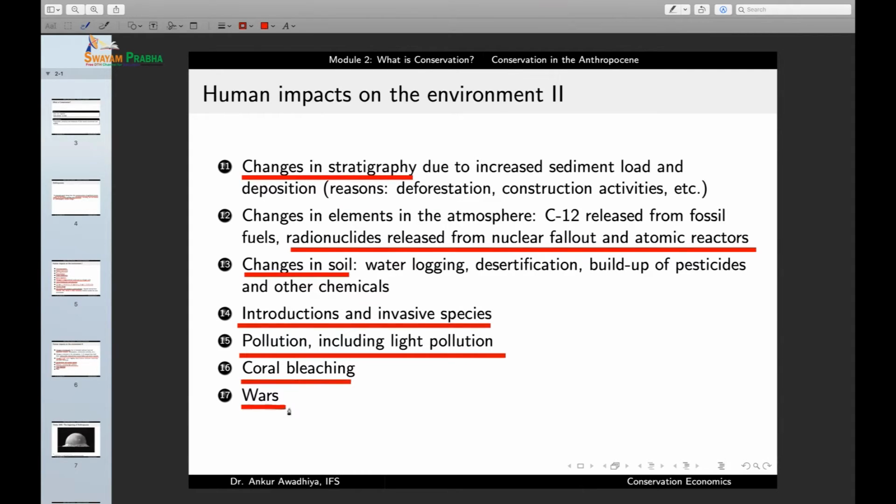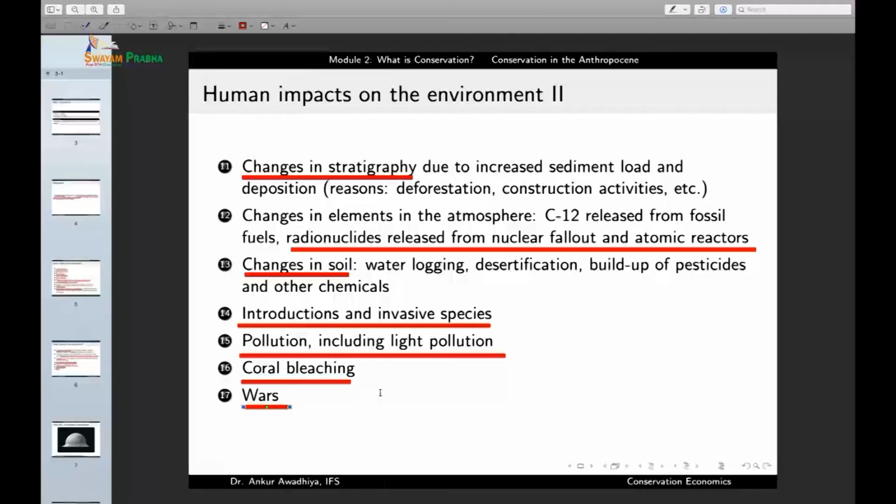One more impact is wars. And wars are not just tragic from the human point of view, but they are also tragic from the environmental point of view because they release massive amounts of noxious substances into the environment, which leads to a massive decline in biodiversity.